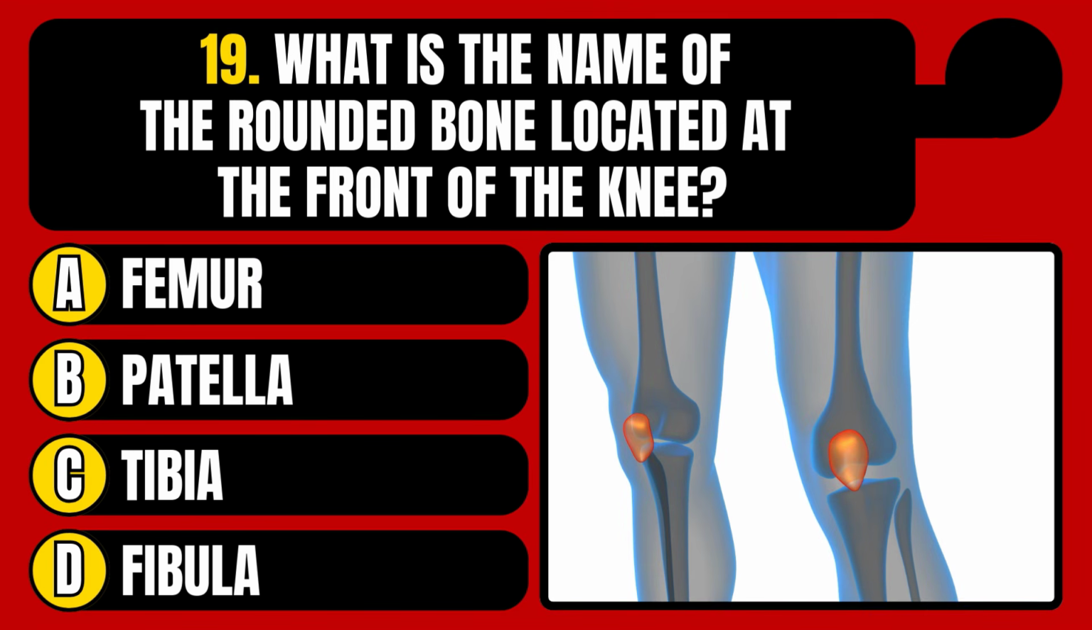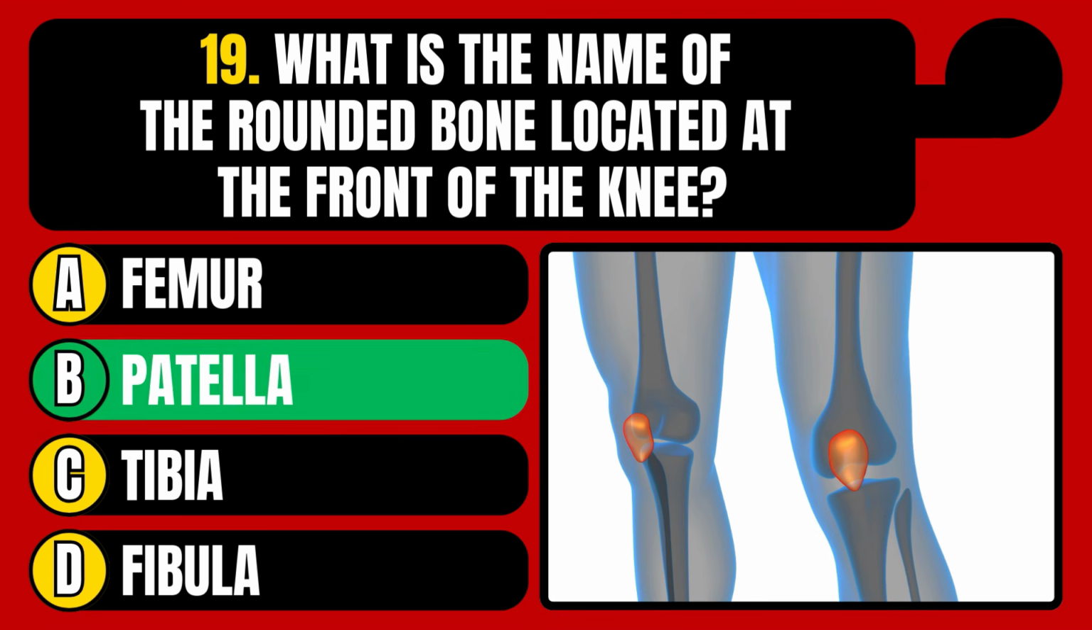What is the name of the rounded bone located at the front of the knee? Femur, patella, tibia, or fibula? The correct answer is option B, patella.